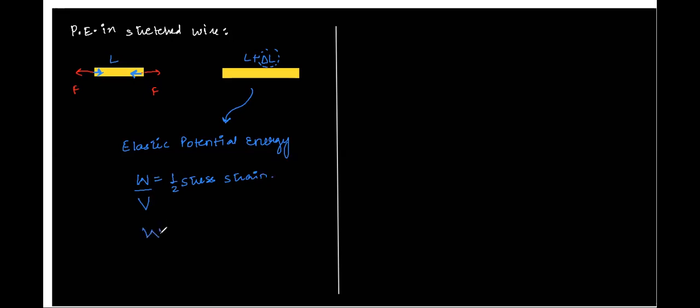So you can also write this elastic potential energy, let's say it's represented by W. So W is half stress into strain developed because of the stress, times the total volume V. Clear?